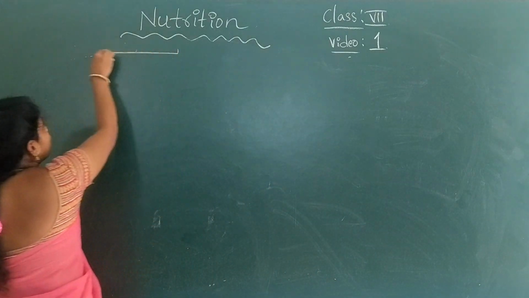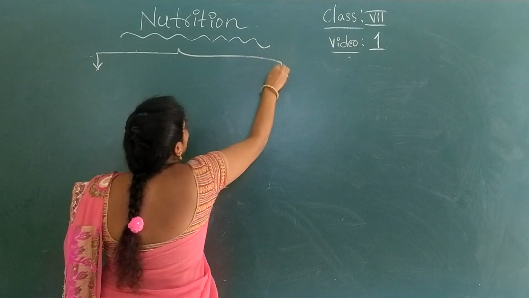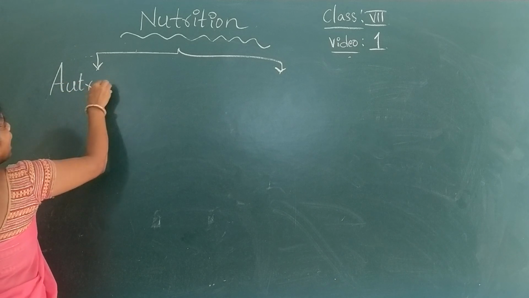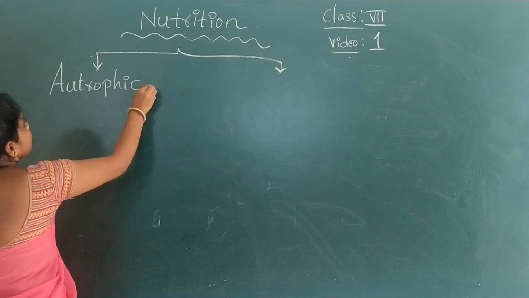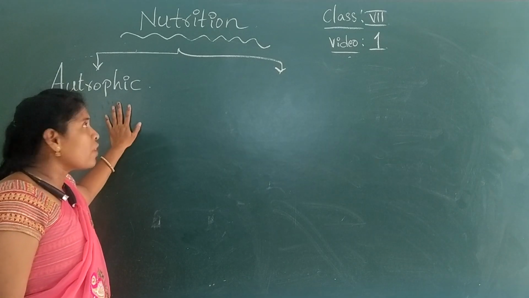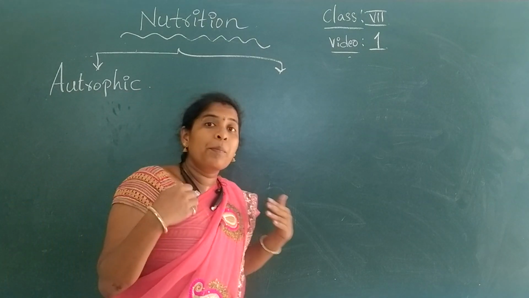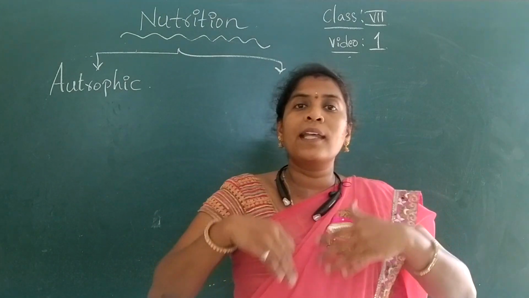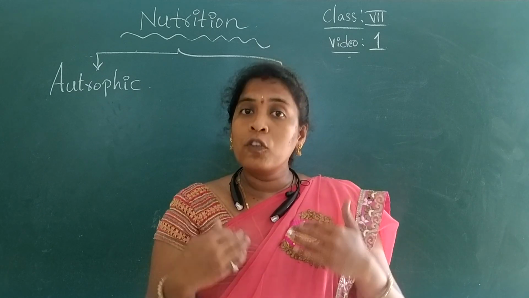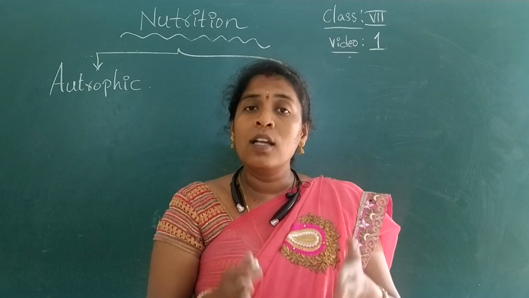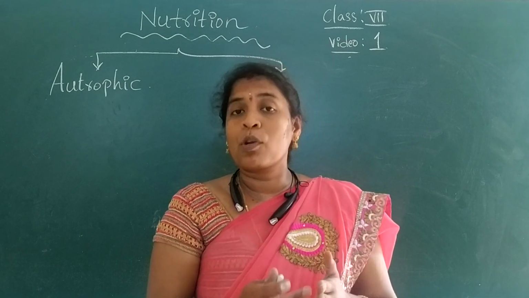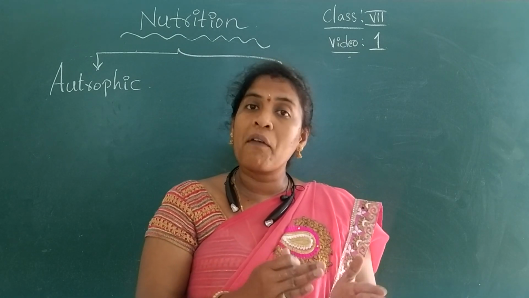So basically nutrition has been classified into two major groups. The first one is autotrophic nutrition. What is the meaning of autotrophic? The organisms who can make their own food. They never depend on others. They take their own food. Those organisms are called autotrophs, and in them the process of nutrition is called autotrophic nutrition.